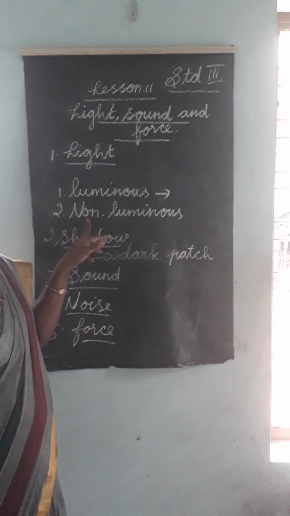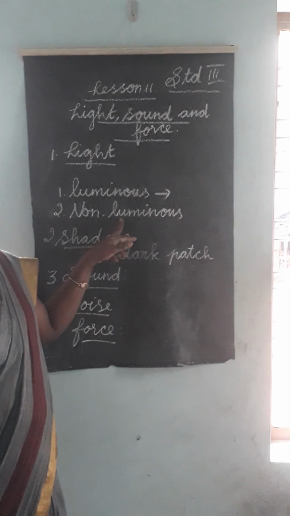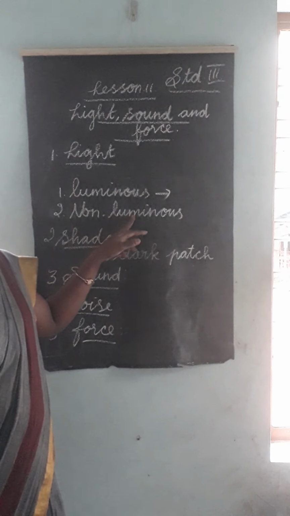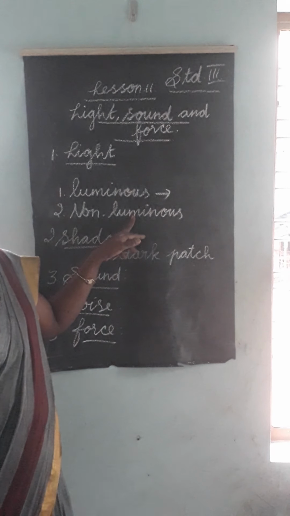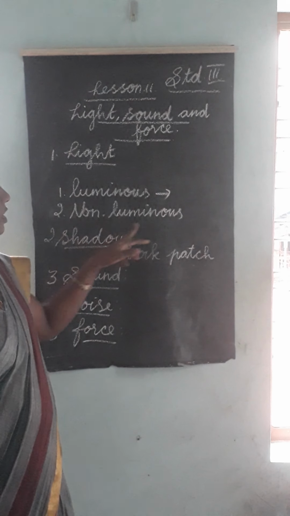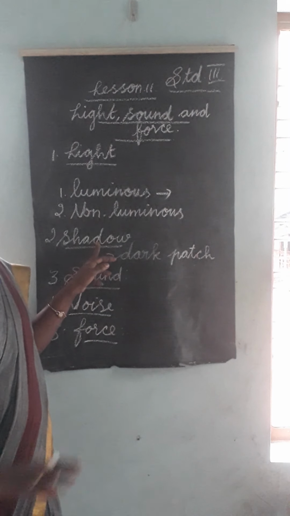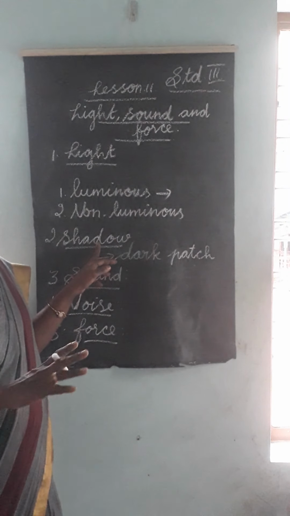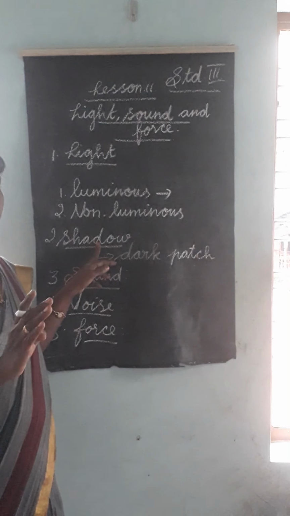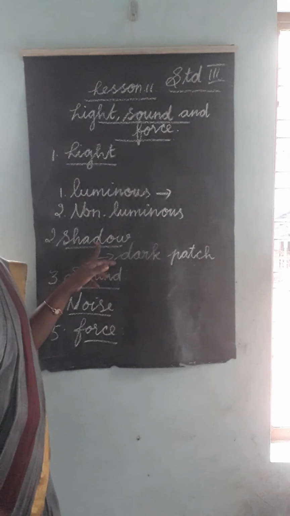The objects that do not give out light are called non-luminous. Examples of non-luminous: bed, paper, etc. All of those are non-luminous. Then shadows. The dark patch on the ground is called shadow. In the morning the shadow is longer in size, and at noon it is short in size.